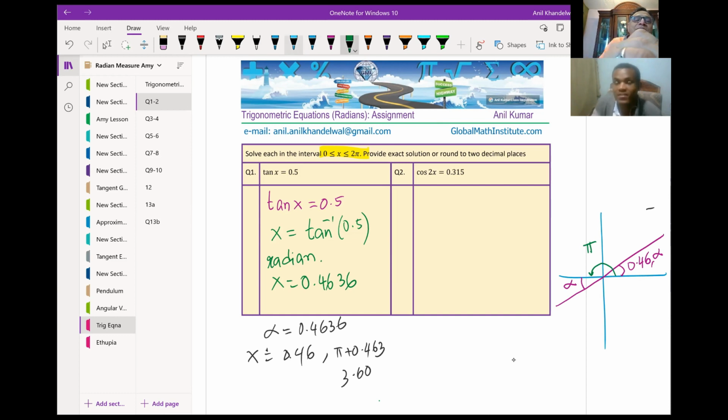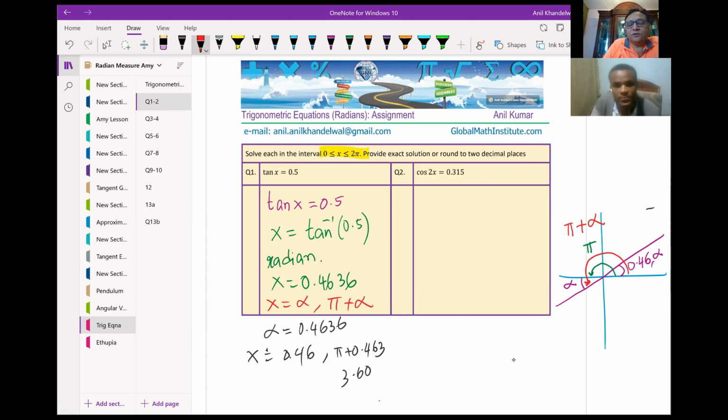So the total angle, let me draw another diagram like this. This is pi plus alpha. Now I think it is clear. Is that clear to you? So therefore, we get the x value as equal to alpha and pi plus alpha. Is that okay?